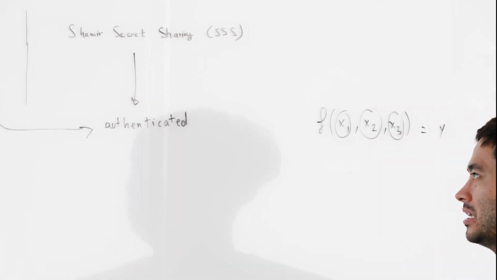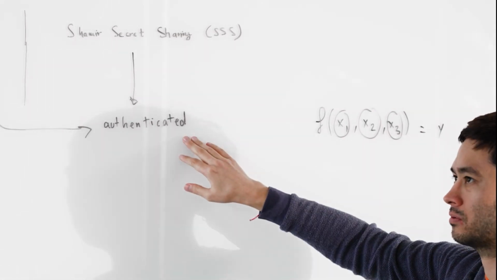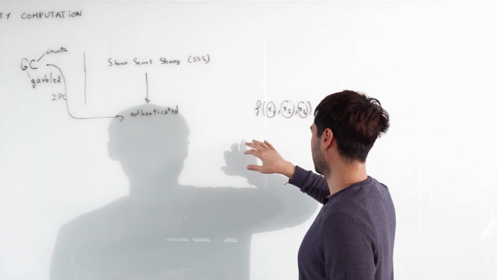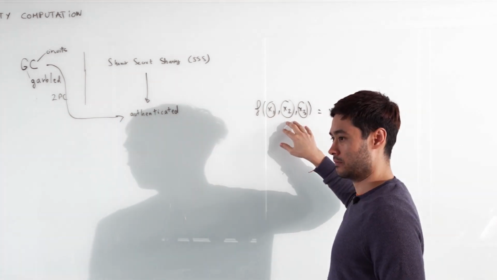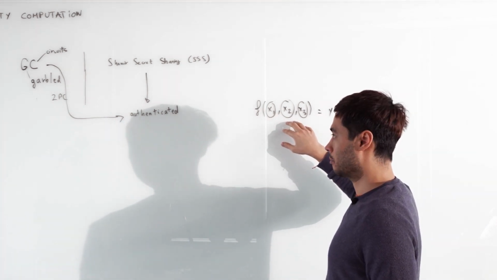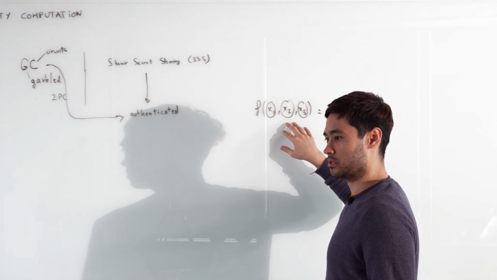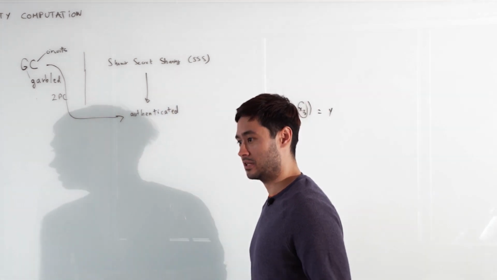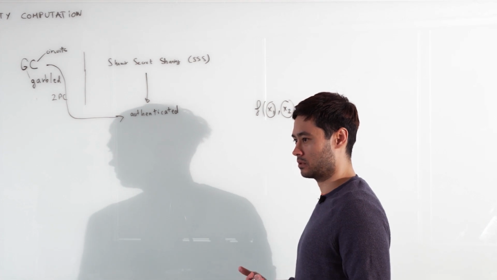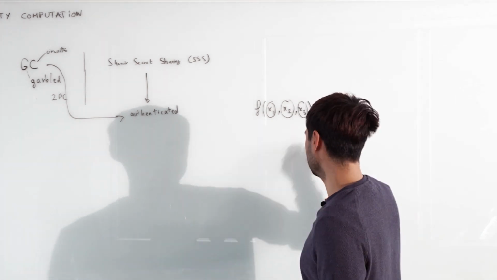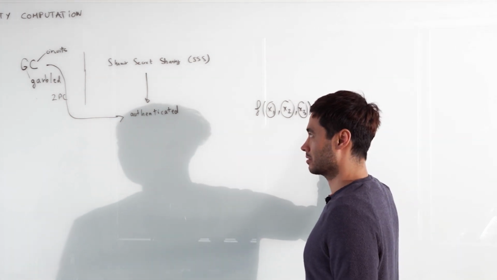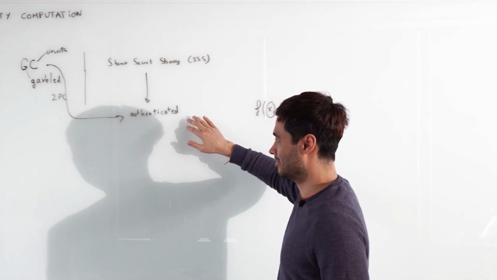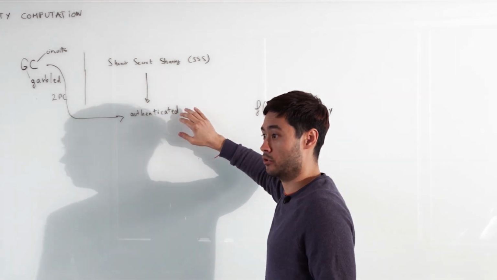So here, when you hear authenticated, what you should think about is that we might compute a circuit together, but I might lie about some of the values. If operations are not authenticated, then nobody has a way to know that I lied. So you might get an incorrect result, and so it doesn't make much sense without these authenticated versions. The authenticated versions of the schemes are the versions that people use.